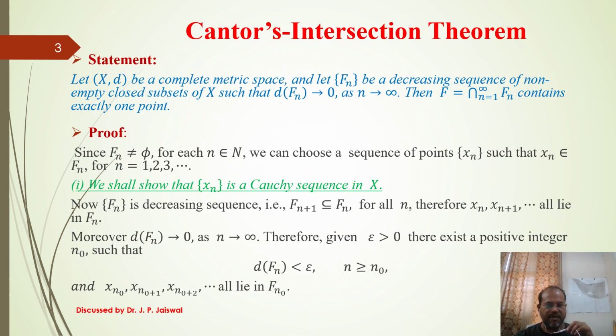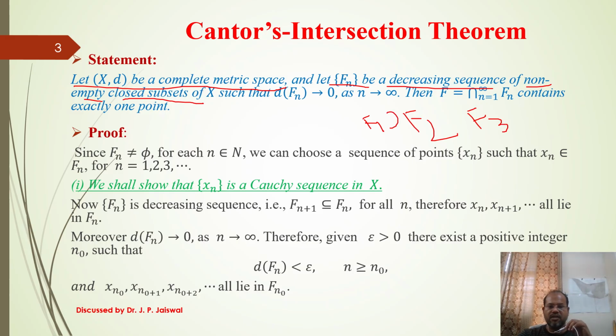Now come to the statement. This is a very important theorem. First we have to take a metric space that should be complete. And now we consider Fn, which are closed subsets of X, non-empty, as well as decreasing. Decreasing means F1, F2, F3, the sequence is decreasing: the first is a superset of the second, the second is a superset of the third, meaning the sets are getting smaller and smaller. Smaller means it is a subset of the previous one.